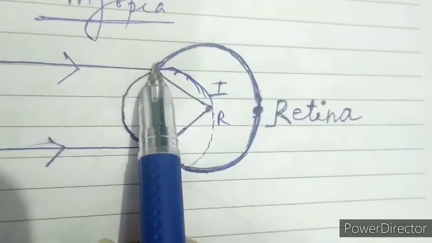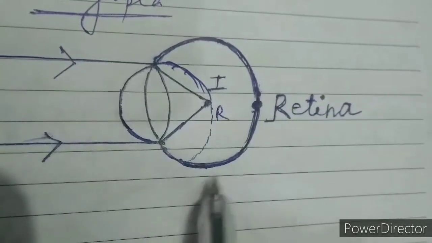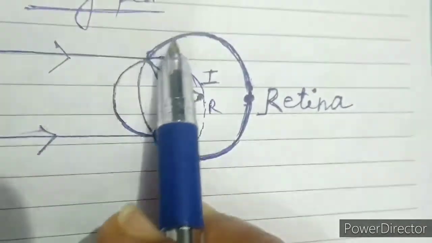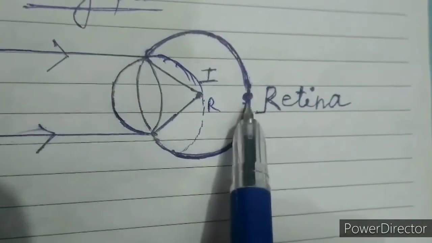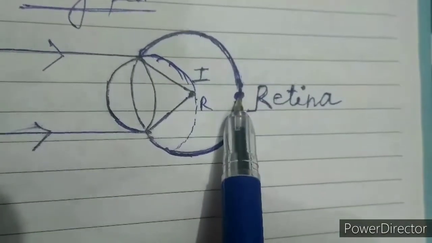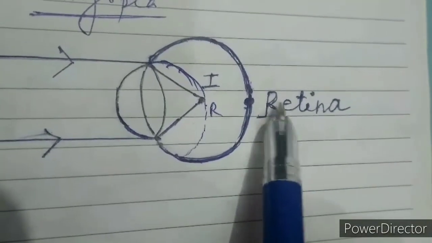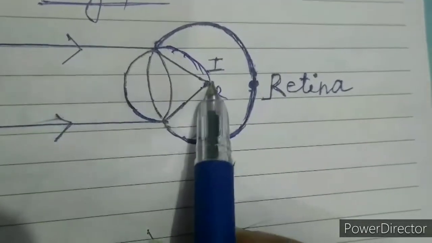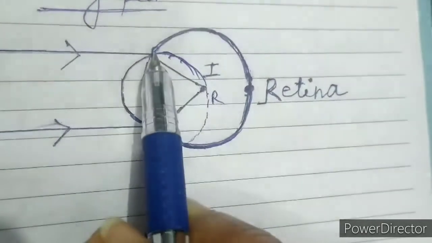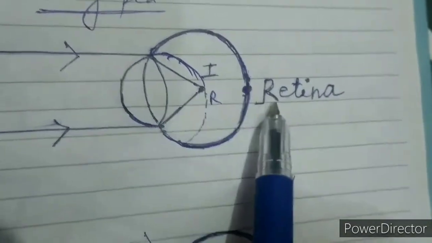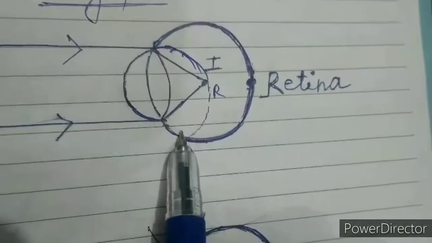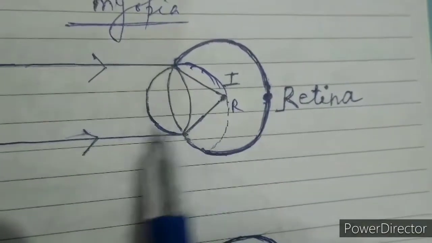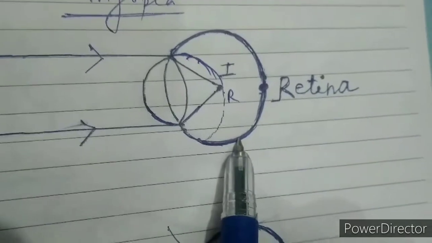But the first reason is the elongation of the eyeball. The eyeball should be here, but when it elongates, the retina also shifts and reaches here. A normal eye, according to its capability, will form its image here, but the retina has shifted here. So the object is not clearly visible to that person. This is the first cause, the elongation of the eyeball.